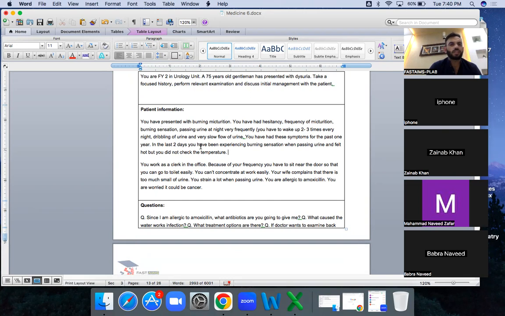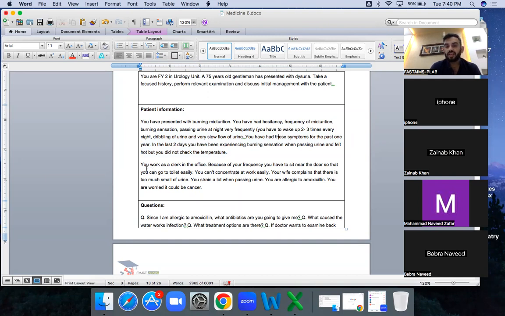And the patient information is regarding the urination, and you will be asking the questions, and he will be giving you the clue that from the past he had this passing of urine and felt hot. This is all about a problem with his UTI. Okay.